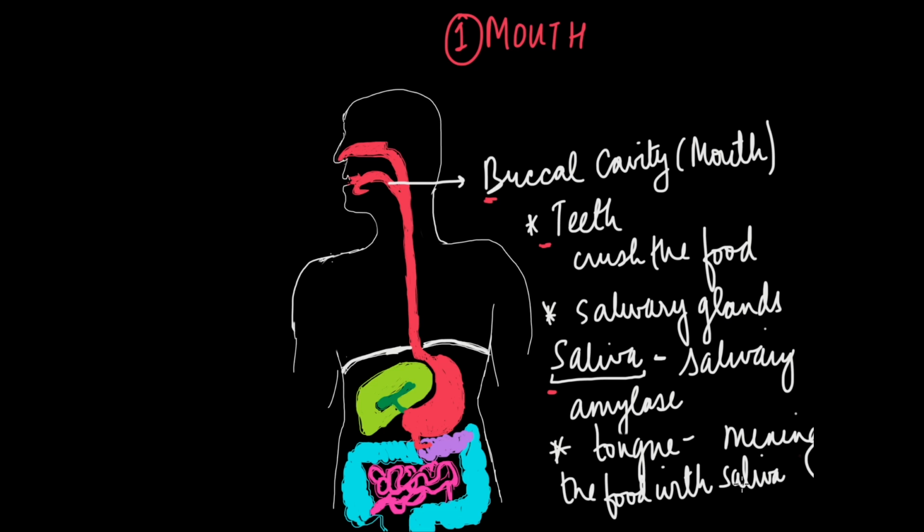And it helps not only to digest the sugars that are present, but it also helps for that movement of food through our throat and inside our food pipe. When the food is covered with saliva, it goes in easily, right? So this is the first step of our digestion, and our mouth is the organ which is involved.